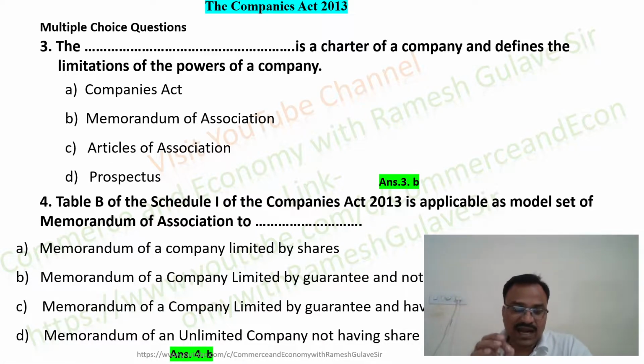See friends, here I would like to share one trick with you regarding the tables which are model sets of Memorandum of Association, given in Schedule 1.